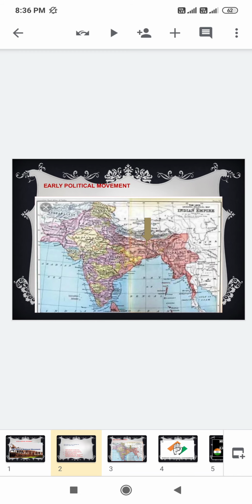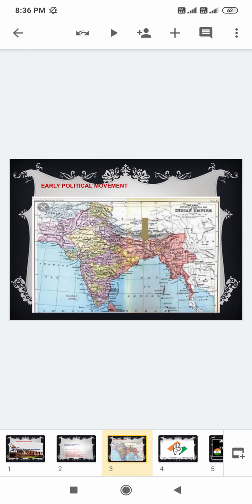Moving forward, we have the early political movement, in the sense of the beginning of the political movement in India. Even before the foundation of the Indian National Congress Party in 1885, many political associations were formed in India, mainly to promote the spirit of nationalism. We have 6 points mentioned here.